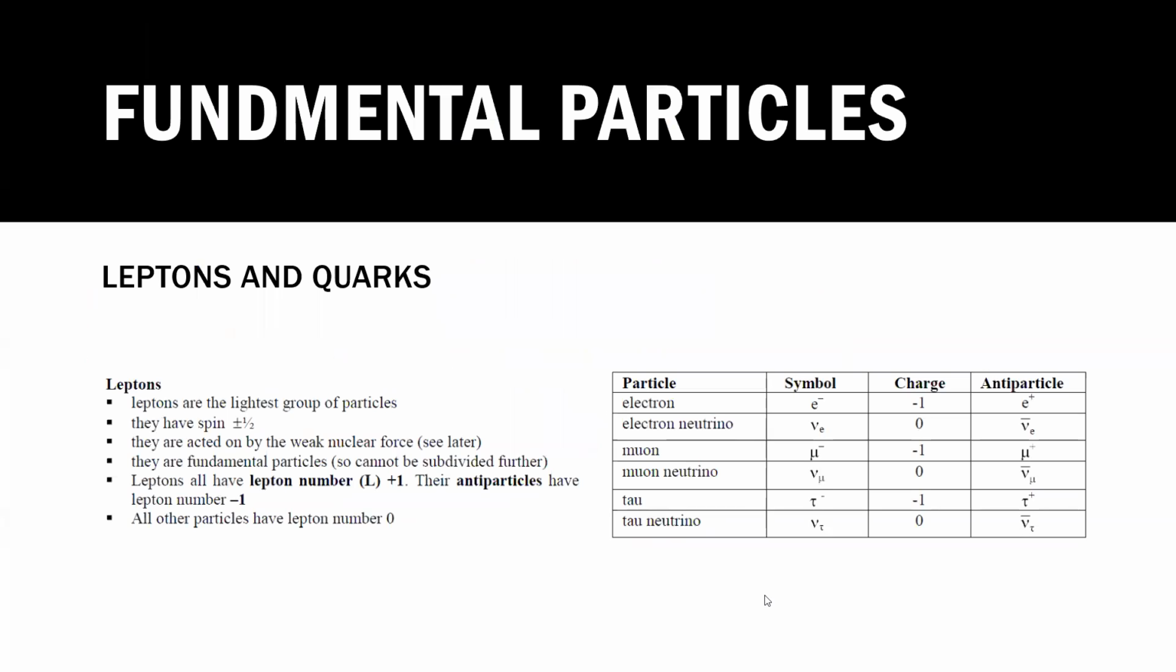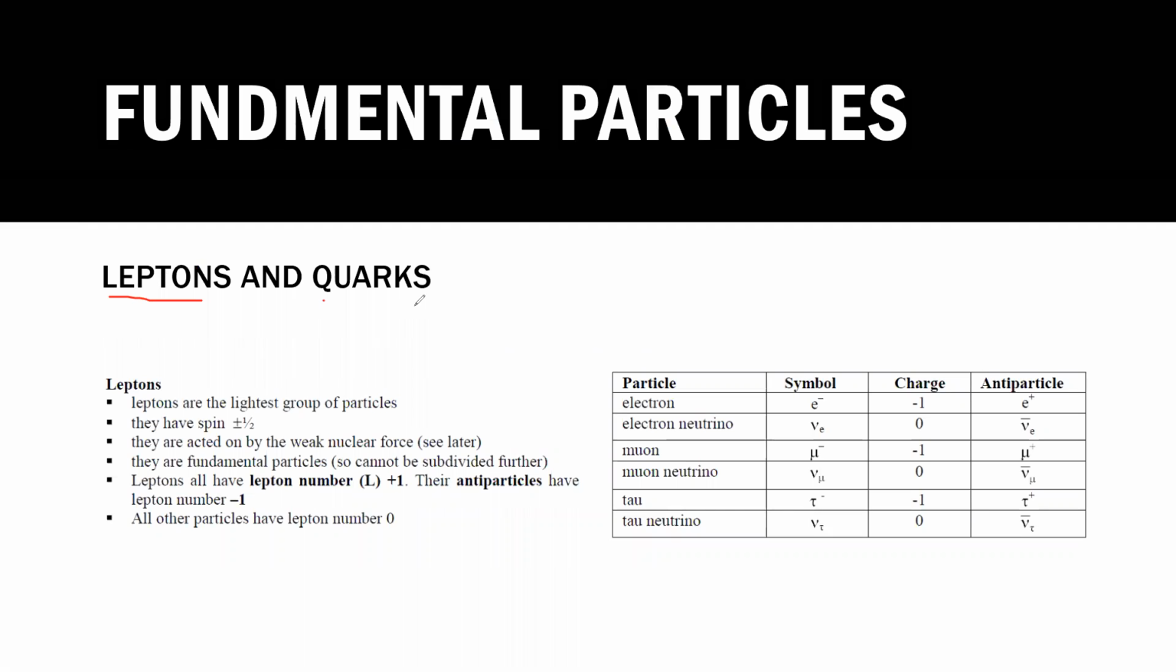So the fundamental particles, as we discussed earlier in the introduction, can be leptons or quarks. Leptons are the particles which experience the weak nuclear force, whereas quarks are the particles which experience the strong nuclear force. Now, what are the characteristics, the properties, of these leptons? They are the lightest group of particles.